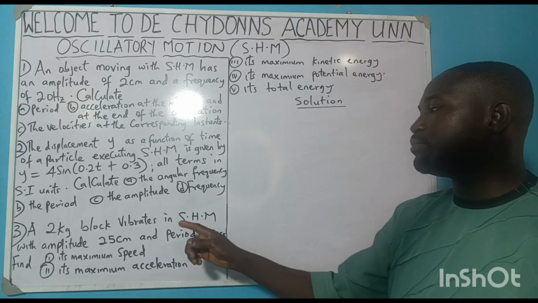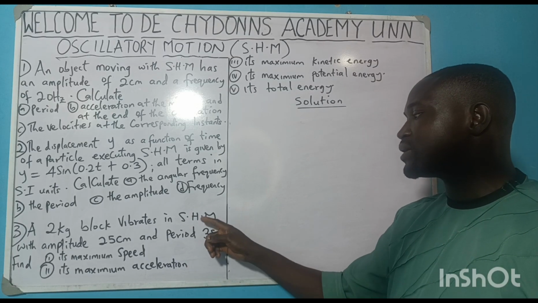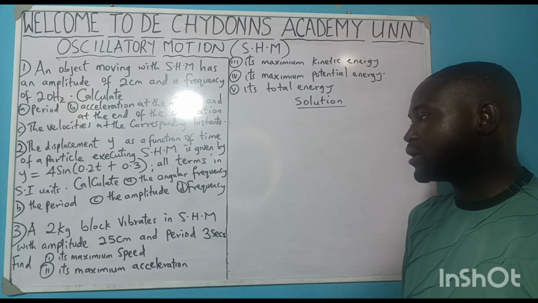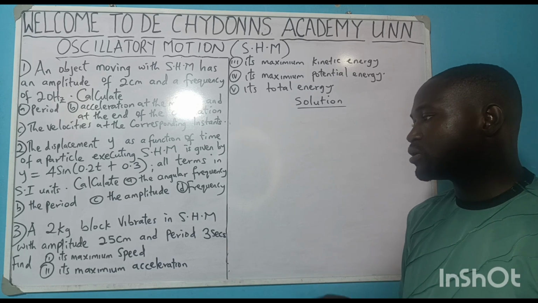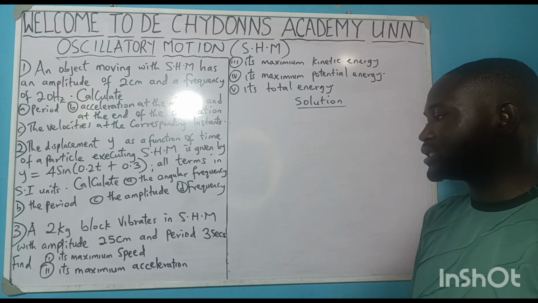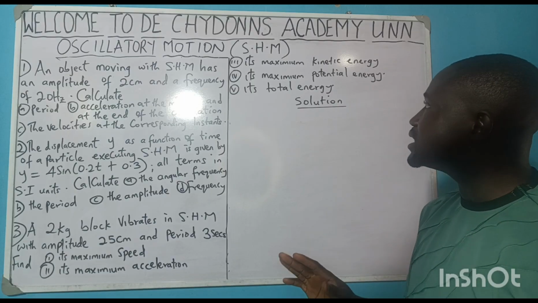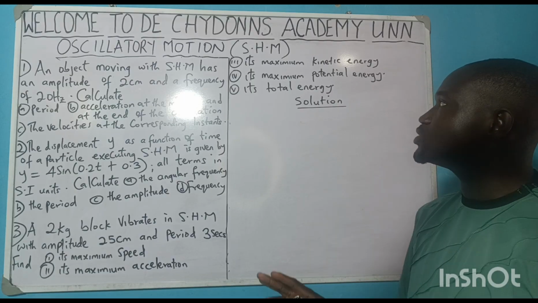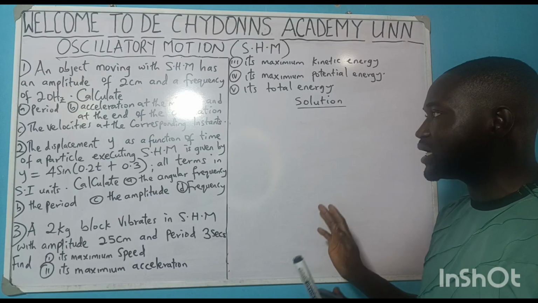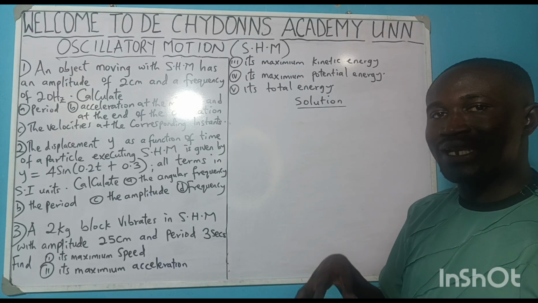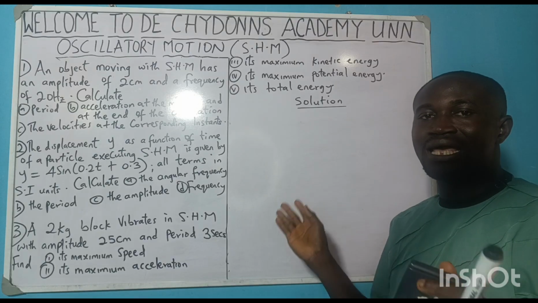A 2 kg block vibrates in simple harmonic motion with amplitude 25 cm and period 3 seconds. Find its maximum speed, its maximum acceleration, its maximum kinetic energy, its maximum potential energy, and its total energy. In this case, they did not ask you at the center or at the extreme position.